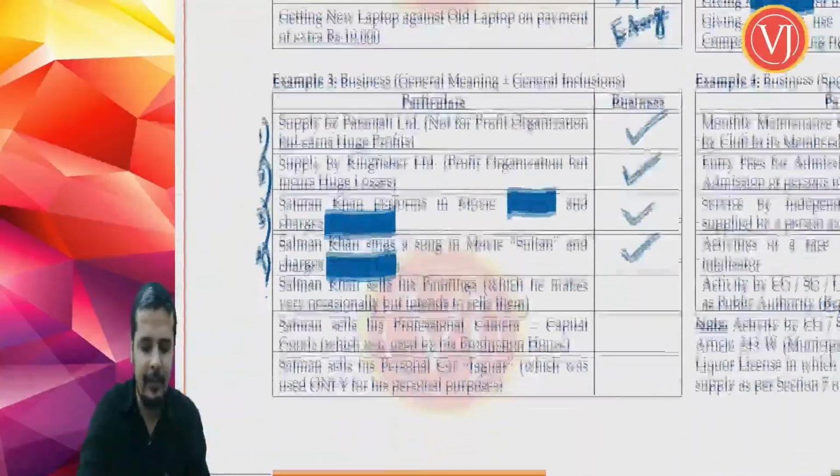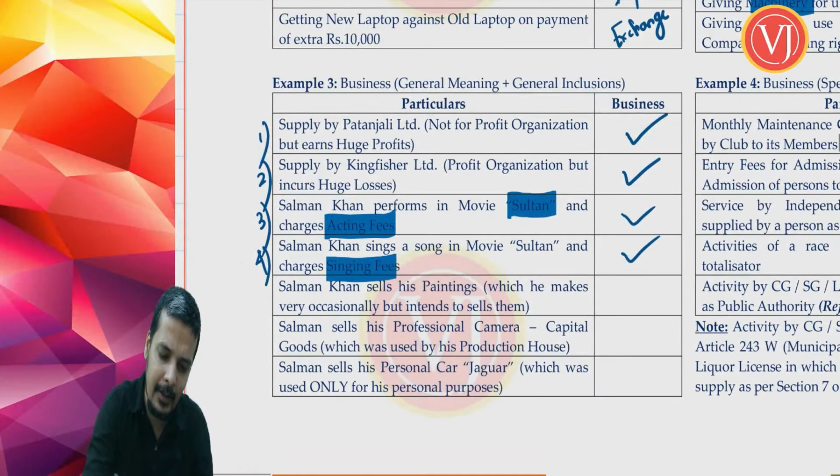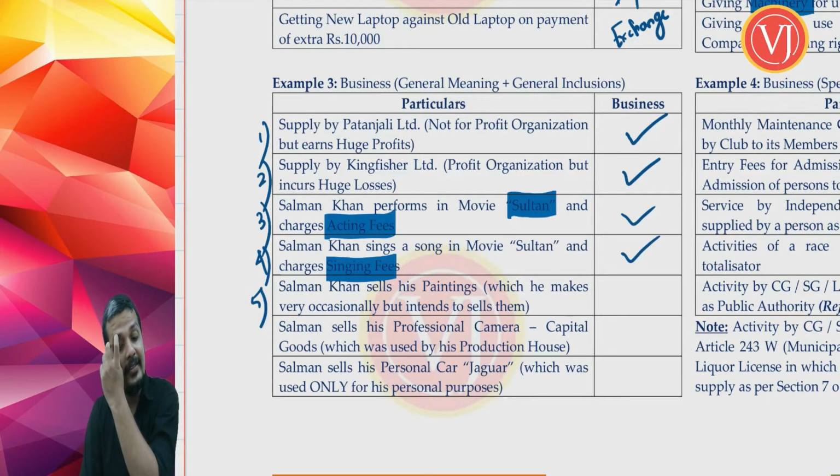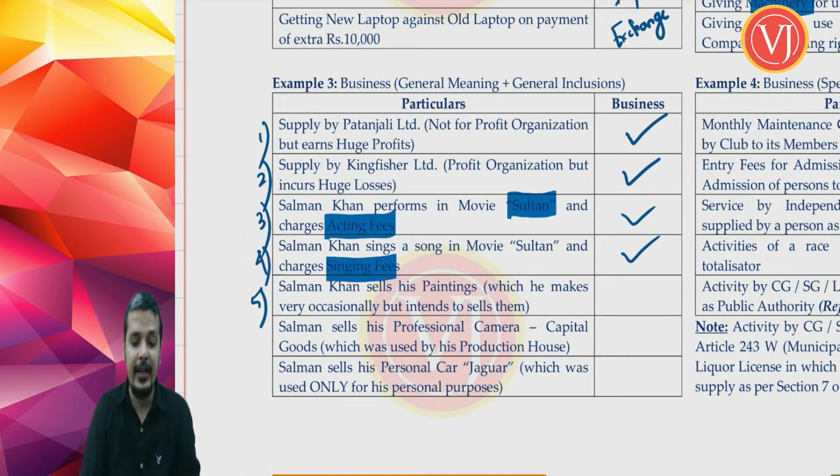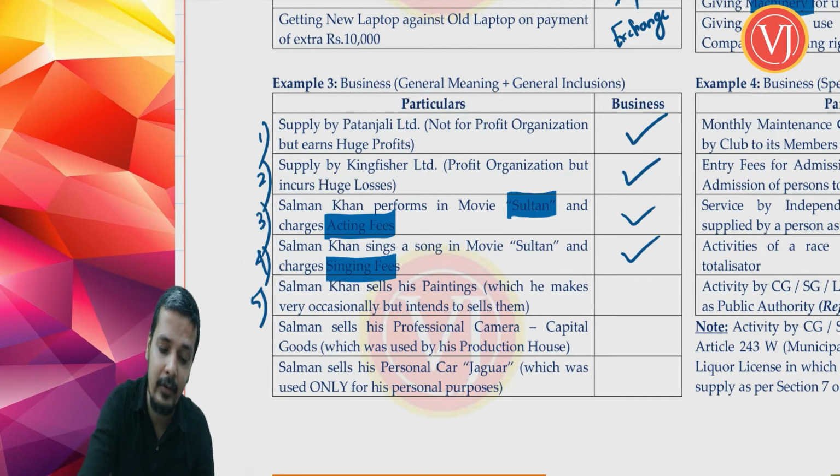Now continue with this example number 5. We'll take point by point, and again we'll go back to understand what was left out. Salman Khan sells his paintings, which he makes very occasionally, but he intends to sell them.